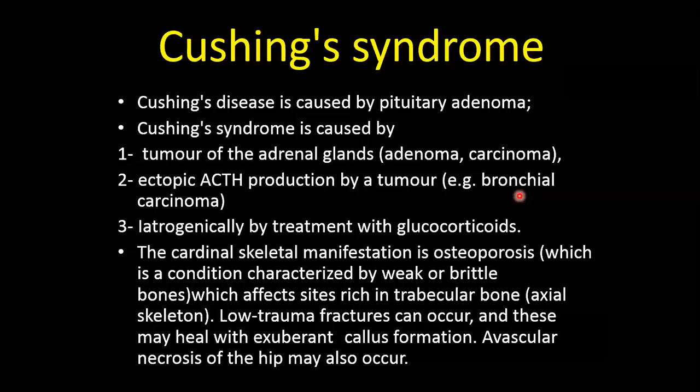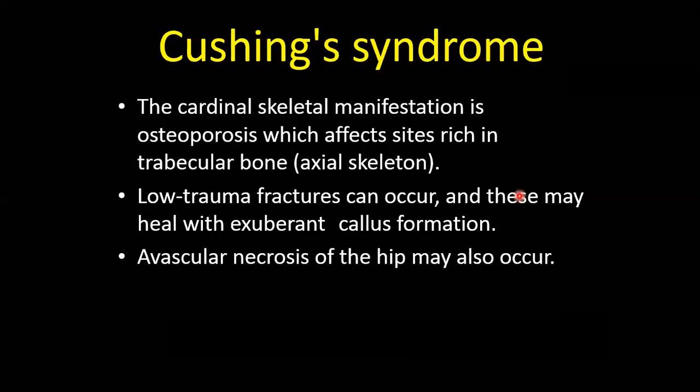Low trauma fractures. Patients fall from like half a meter and result in a fracture. This is a low trauma fracture, easily fractured bones. And they heal with big callus formation, exuberant callus formation. So these are the features: osteoporosis and low trauma fractures. Also, the patients will frequently develop avascular necrosis of the hip joint.